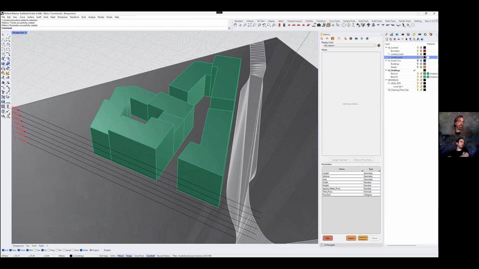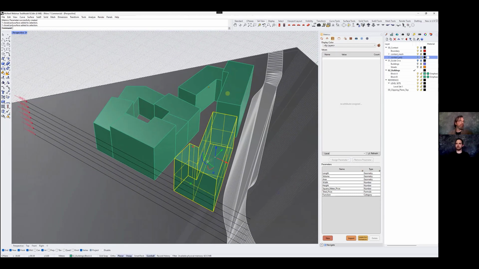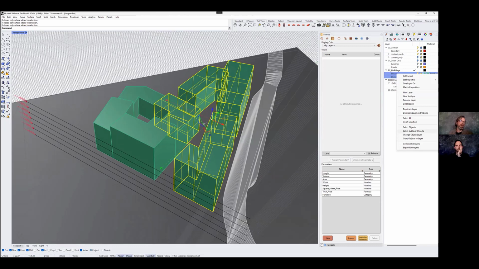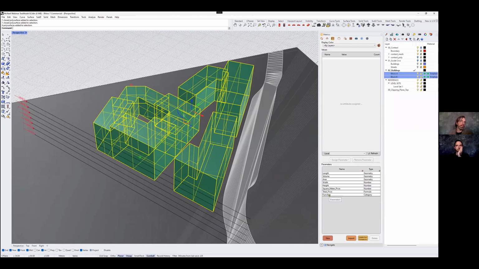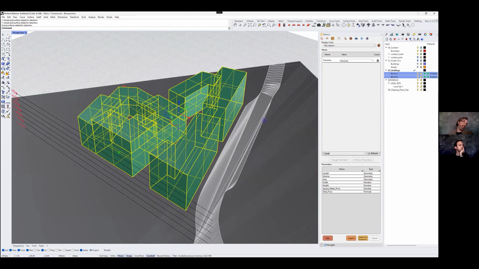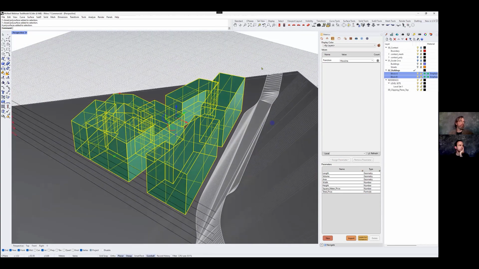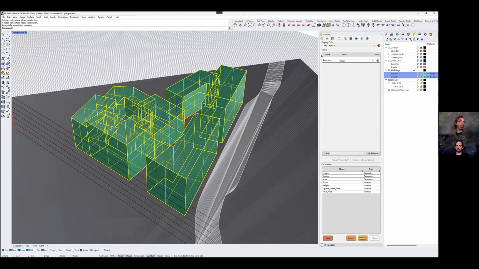I will assign this parameter to the objects by selecting them. I can go here and select them like this, click the function and assign it. In a typical project, you would change the value of this parameter according to whatever function you have.